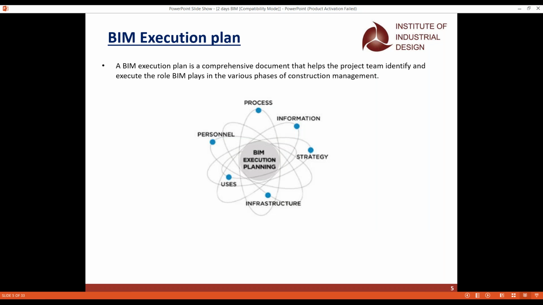And next is the BIM execution plan. So how do you want your BIM to get executed? We have to identify the project team members. And once we have identified all the team members, they will work through the various phases: the initial phase, then the construction phase, and the third one, the operational phase. So we have to identify the team members and give them roles, so that they work with all the respective departments and also the phases.